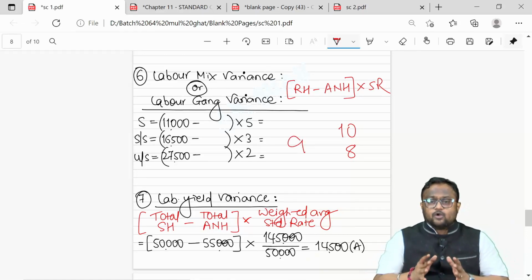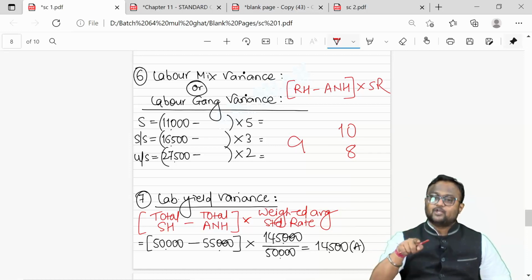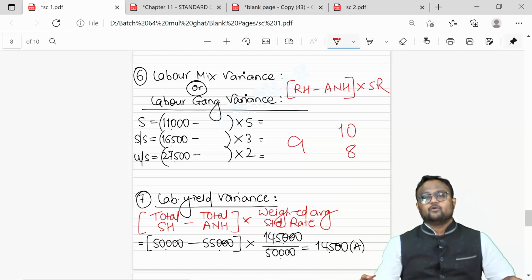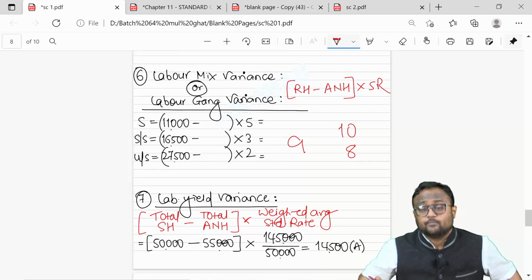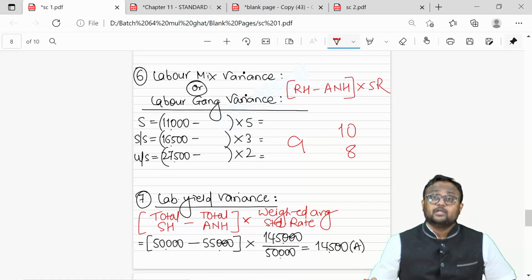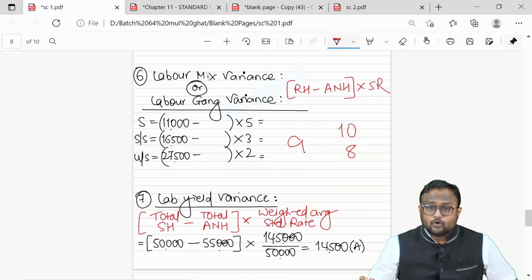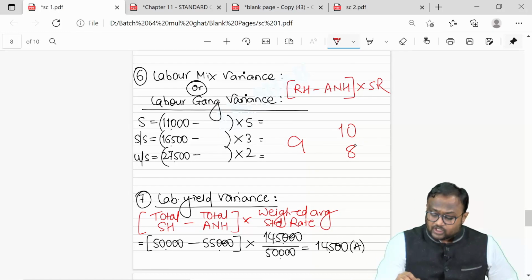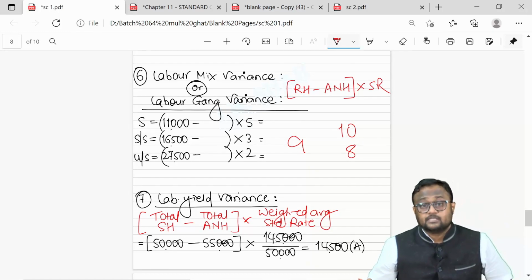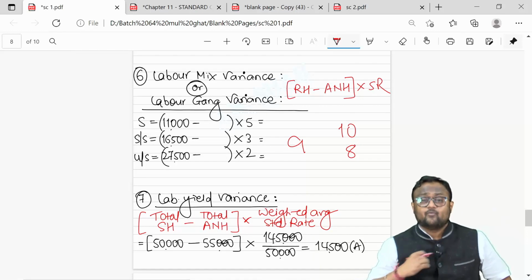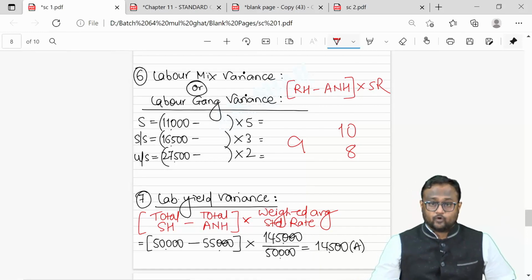You could work only for 8 hours. 2 hours you were ready to work, but I couldn't give you the work because of power failure. So ideally, you worked for only 8 hours, but in 8 hours, you completed production of 9 hours. Are you efficient? Of course, yes. Because whatever was supposed to be done in 9 hours is done in 8 hours. You have saved my 1 hour. But why am I paying for 10?